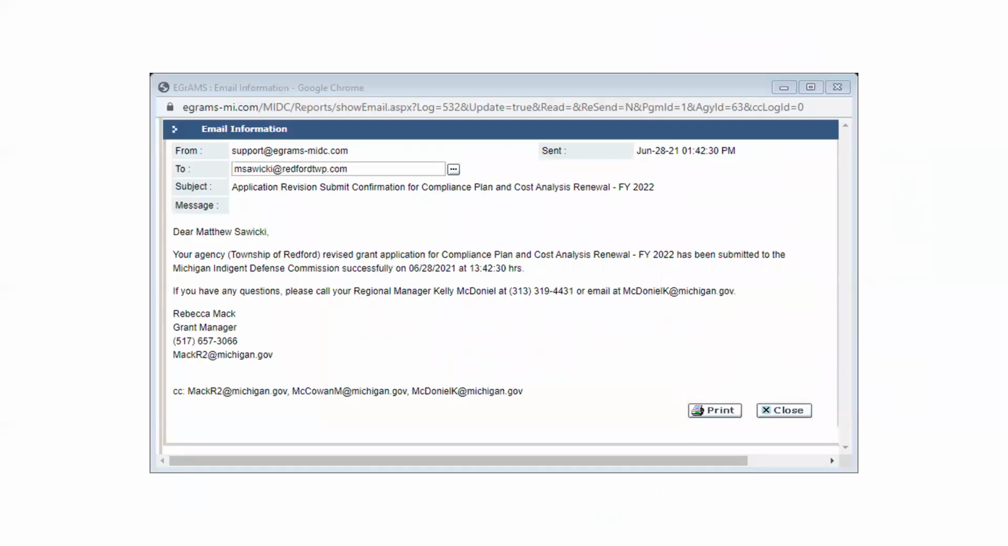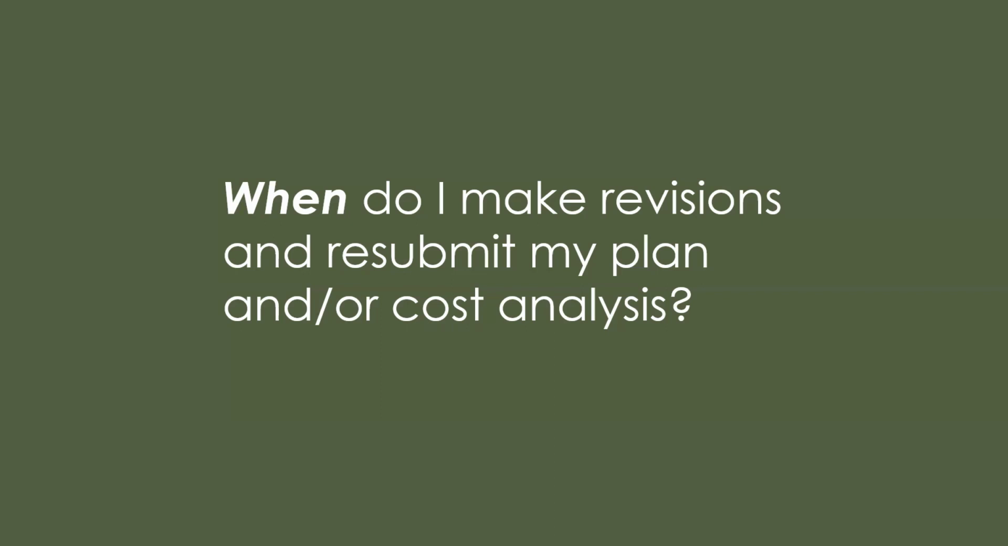After you submit, you will receive an email notification generated through EGrAMS with the timestamp for your resubmission. You can always go back to your notifications to review this message. It's stored in EGrAMS for future reference, along with all other messages that you receive from the system. Please remember that the statutory deadline to resubmit is August 20th, 2021 by 11:59 p.m.